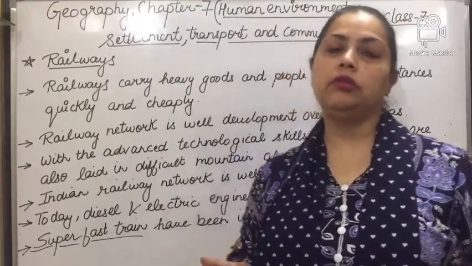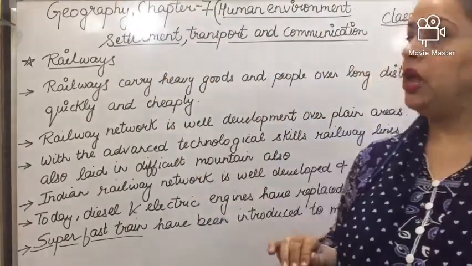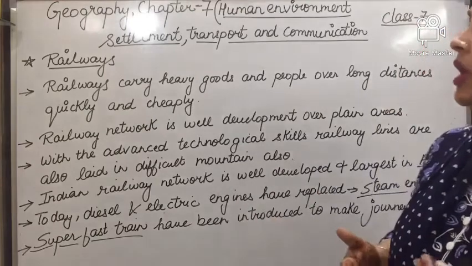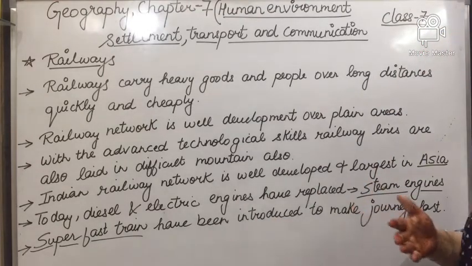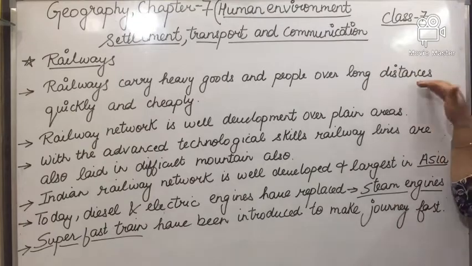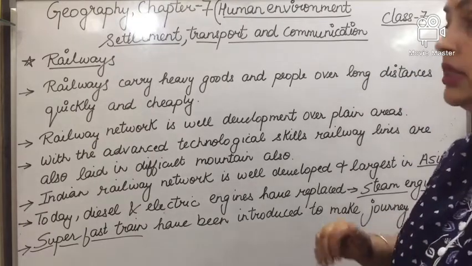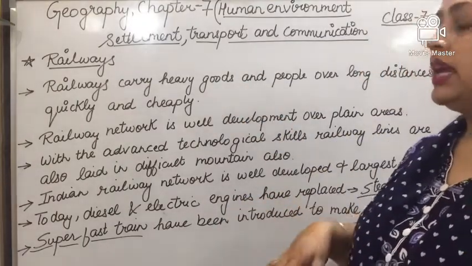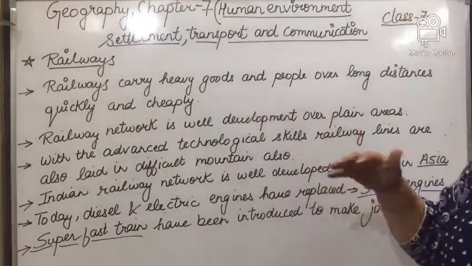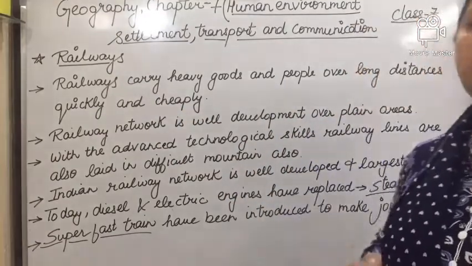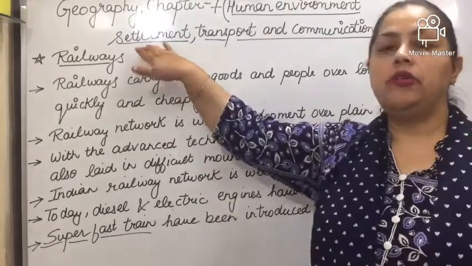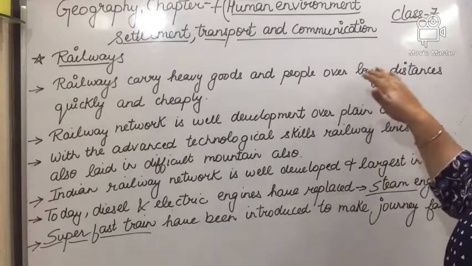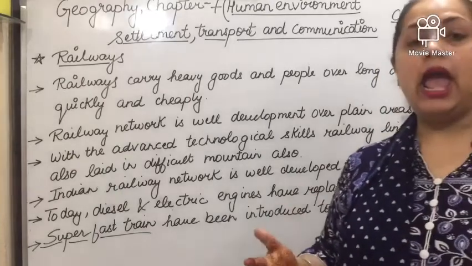The second means of transport is railway. For what is the railway used? The railway carries heavy goods and people over long distances, quickly and cheaply.